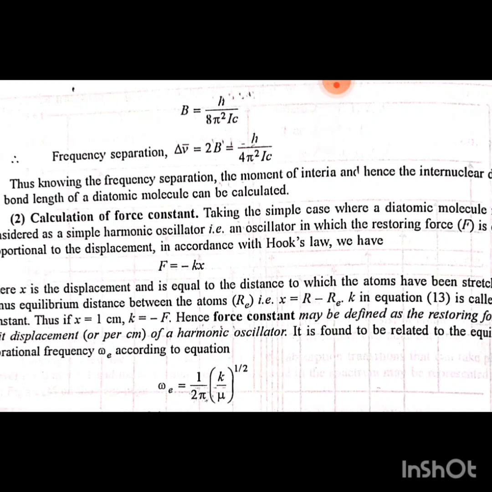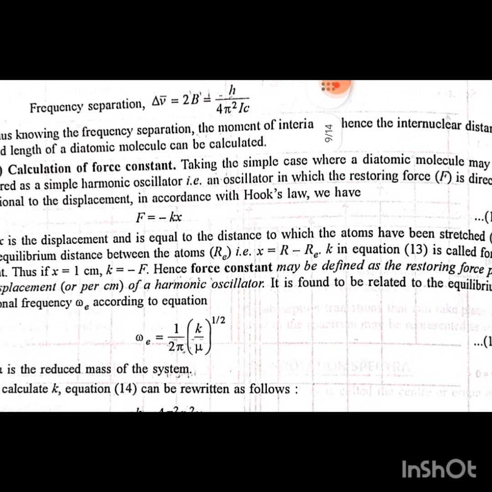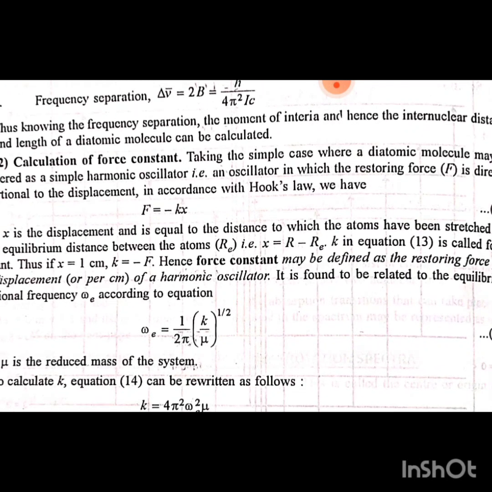Taking the simple case where a diatomic molecule may be considered as a simple harmonic oscillator, that is, an oscillator in which the restoring force F is directly proportional to the displacement. In accordance with Hooke's law, we have F = -Kx, where x is the displacement and is equal to the distance to which the atoms have been stretched, r minus the equilibrium distance between the atoms re, that is, x = r - re. K in equation 13 is called the force constant. Thus, if x = 1 centimeter, K = -F. Hence, force constant may be defined as the distorting force per unit displacement of a harmonic oscillator.